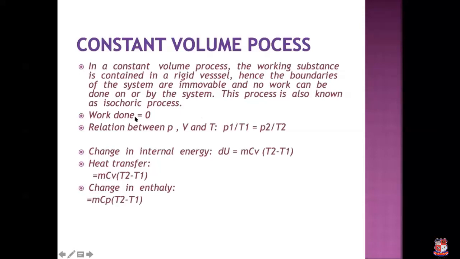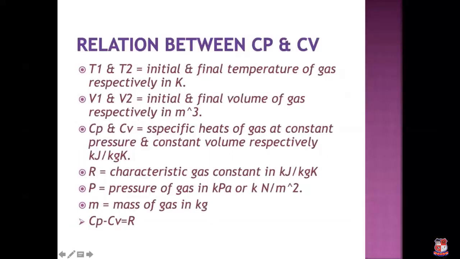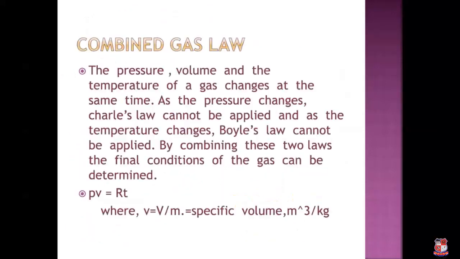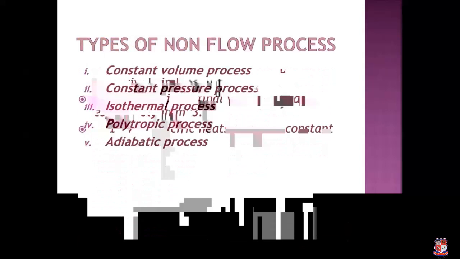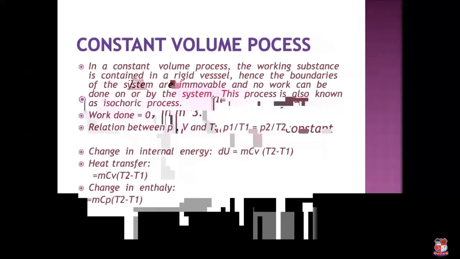Why is it zero? Because in the previous lecture, we know the equation of work done, W is equal to P (V2 minus V1). Where volume is constant, so it is zero. Understand? Change in volume is zero. Now, if I want to draw the diagram, here I share one whiteboard with you.